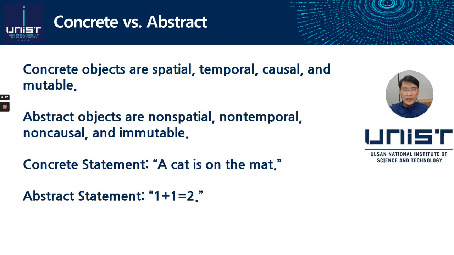Let me first distinguish between concrete and abstract objects. Concrete objects are spatial, temporal, causal, and mutable. They exist in the concrete world. By contrast, abstract objects are non-spatial, non-temporal, non-causal, and immutable. They exist in the abstract world.